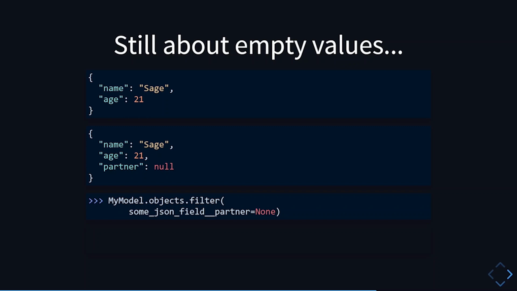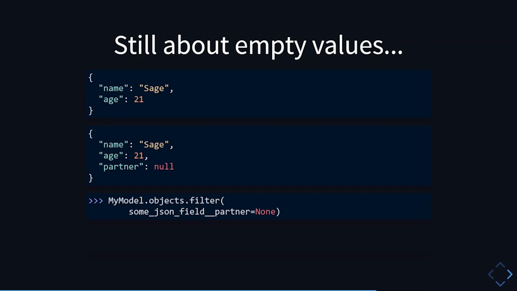When the path is not available, the function will return the SQL null. However, for JSON null, the function would still return the SQL string null. So I think it would make sense that this query would return the second one, because we don't normally use None as a lookup value.